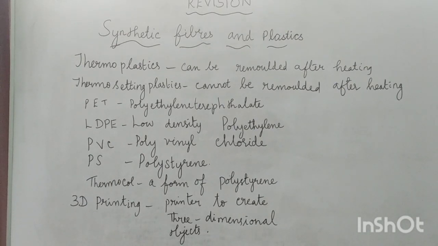Now, what do you mean by 3D printing? 3D printing is a printer that is used to create three-dimensional objects. So, this 3D printing is used in various fields such as medicine, dentistry, architecture, aerospace modeling and automobile engineering.